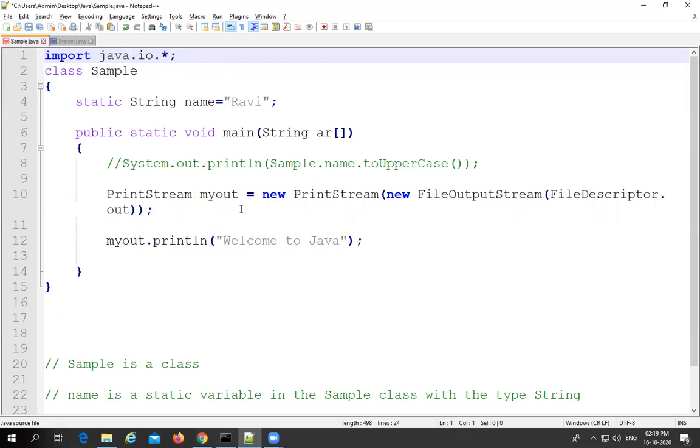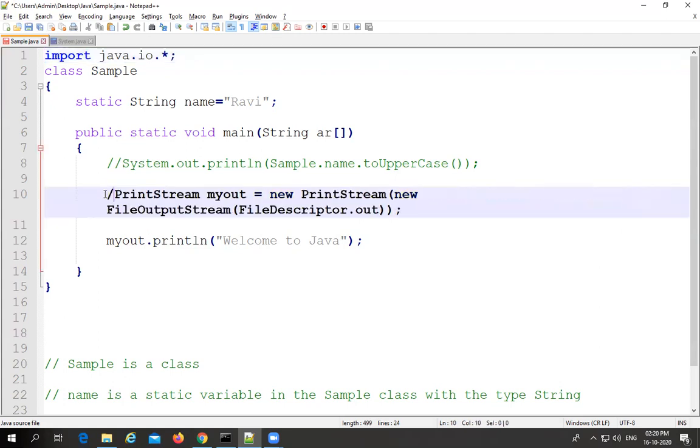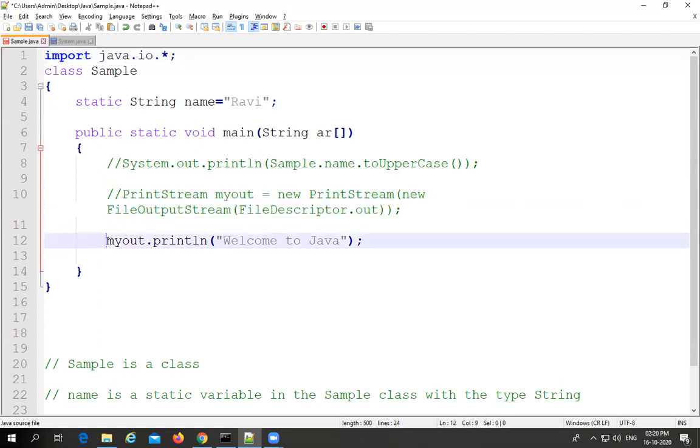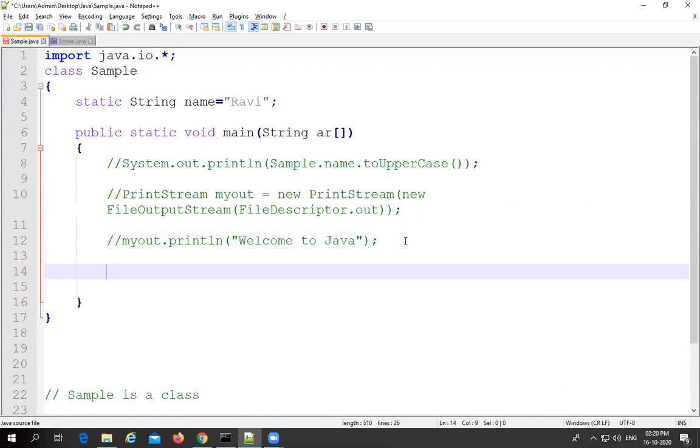Instead of doing that entire mechanism, we have a flexible mechanism. If you want to print the similar kind of output, welcome to Java, let me put these two lines in comments. Instead of doing this entire activity, we have a flexible mechanism, and that mechanism is System.out.println. So with the help of it also we can print the welcome to Java message. It will be very simple.